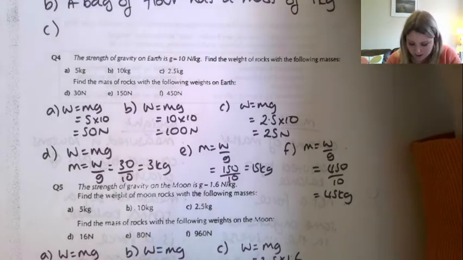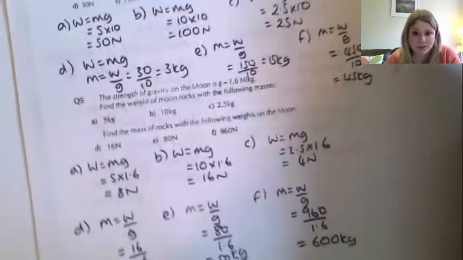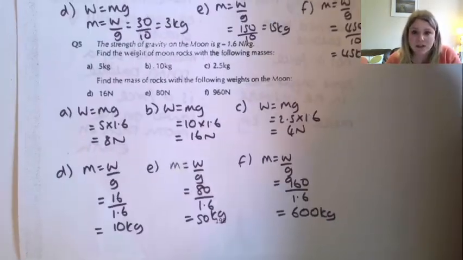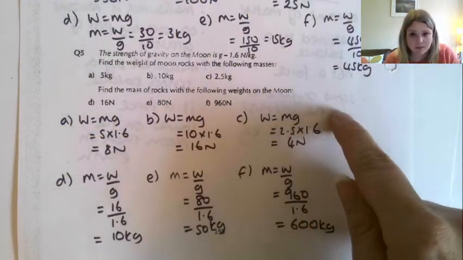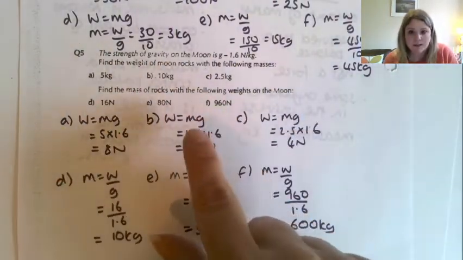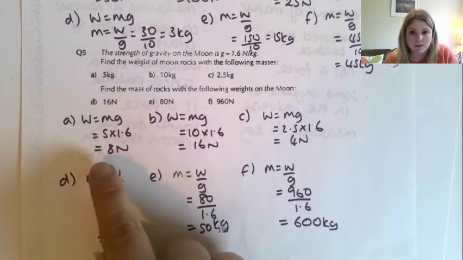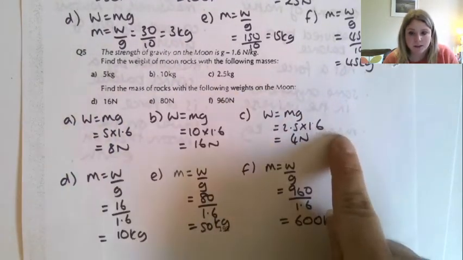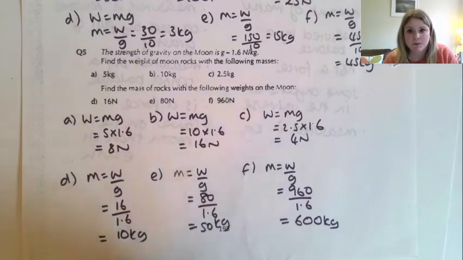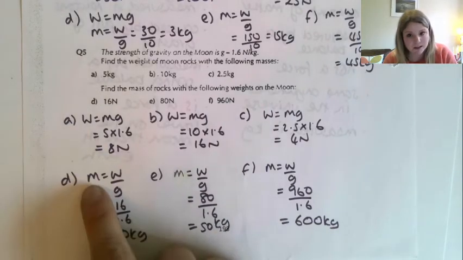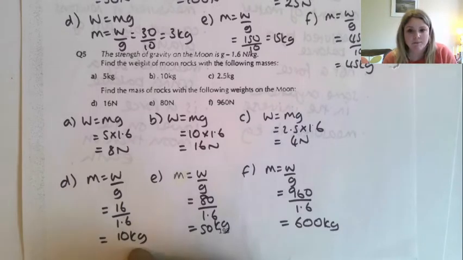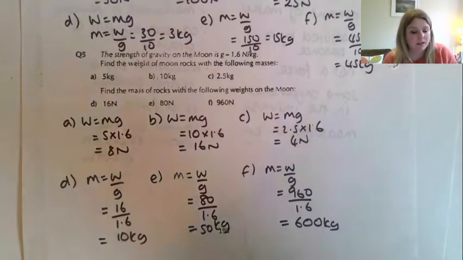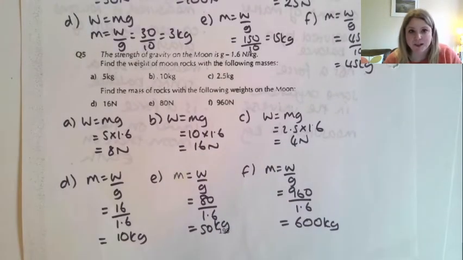5 was the same idea, only this time it was on the moon, so gravity wasn't 10. So you can see here all my working out. So W equals mg for A, B and C. Substituted in for the mass, and gravity is 1.6 in all these ones. So 8, 16 and 4. And then D, E and F, same as up above, you had to rearrange and find the mass. So substitute in for the weight, divide by gravity, and you get that. So 10, 50, 600. Okay, let's move on to today's stuff.